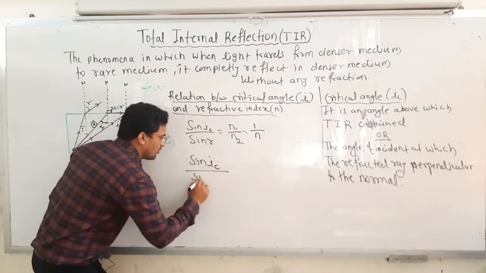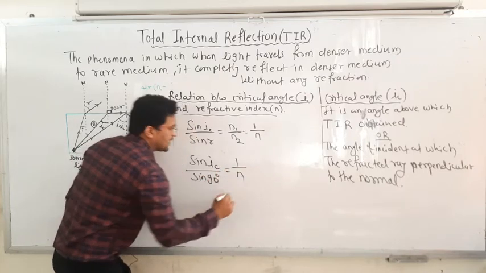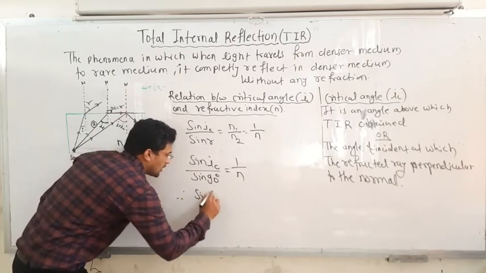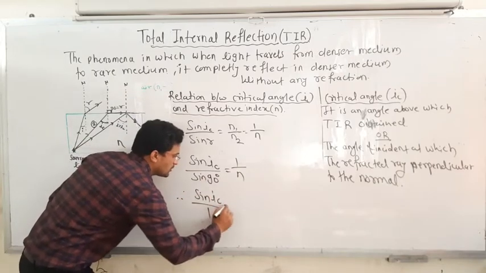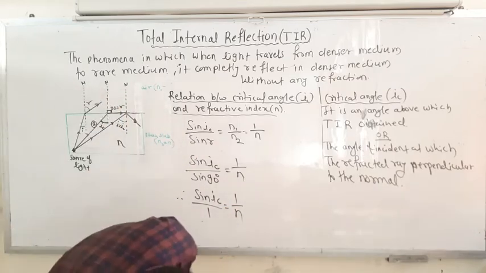Now sin of IC divided by sin of 90 is equal to 1 upon n. Therefore sin of IC, with sin of 90 being 1, is equal to 1 upon n.